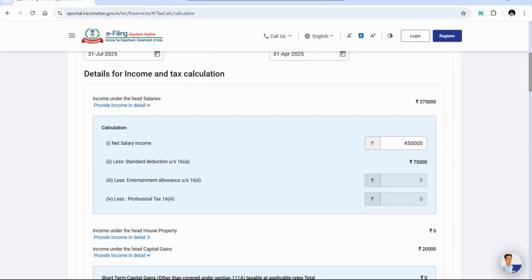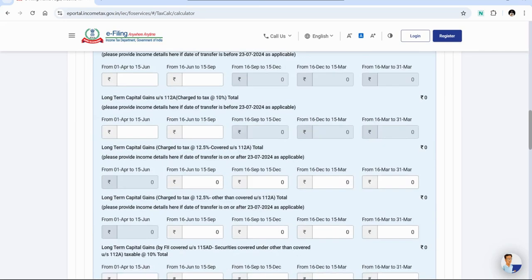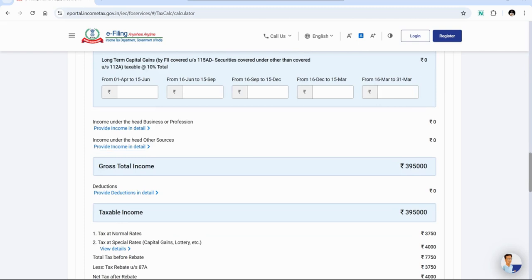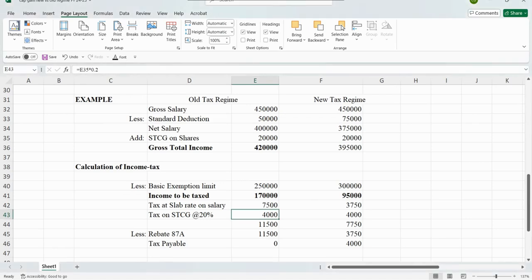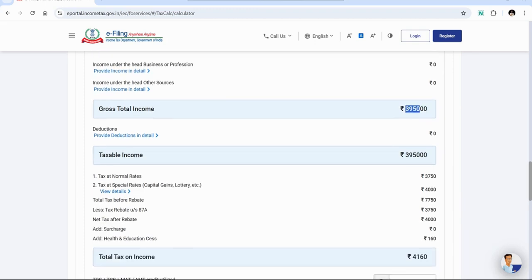Here you can see the standard deduction has been increased to 75,000. The second change, you can see there is a change in the taxable income from 4,20,000 to 3,95,000 due to the 25,000 increase in the standard deduction. Therefore, the tax at normal rate, that is the tax on salary, is 3,750 rupees, and the tax at special rate, that is the tax on capital gain, is 20% of 20,000, that is 4,000.